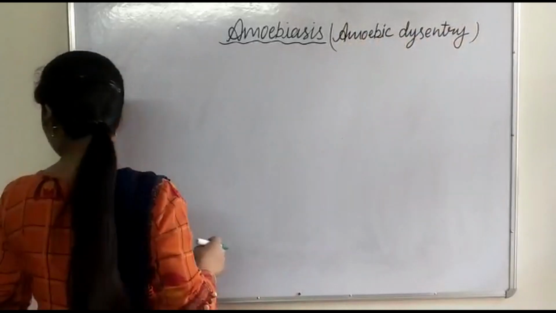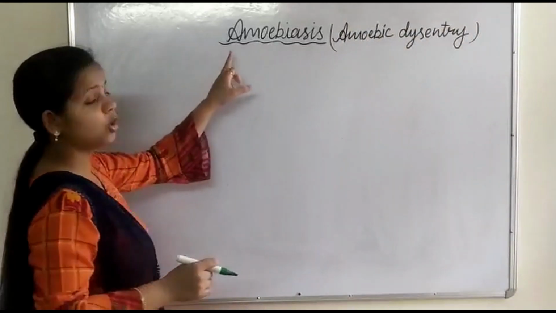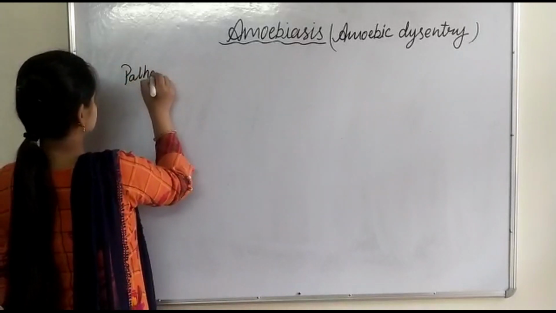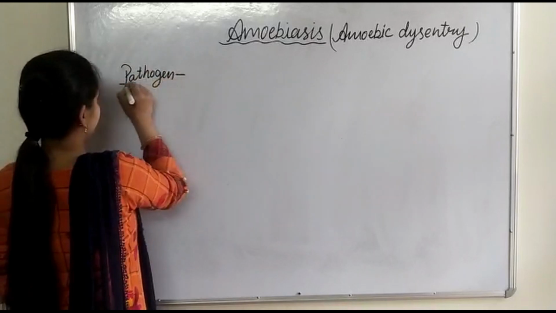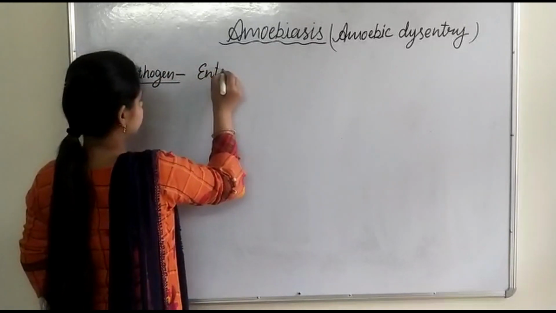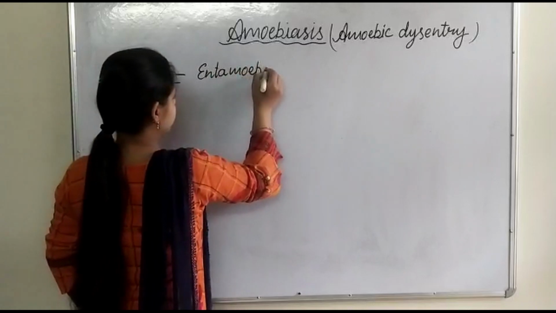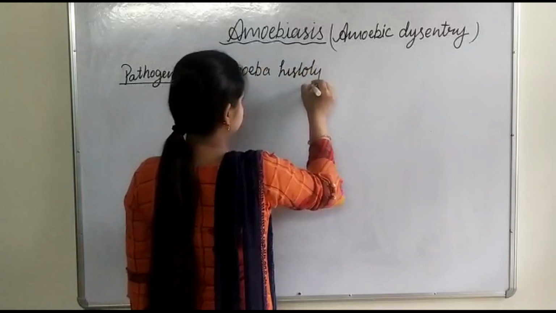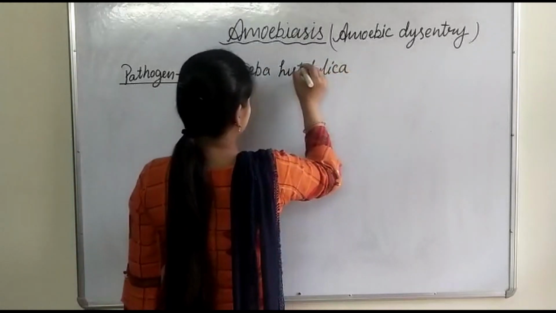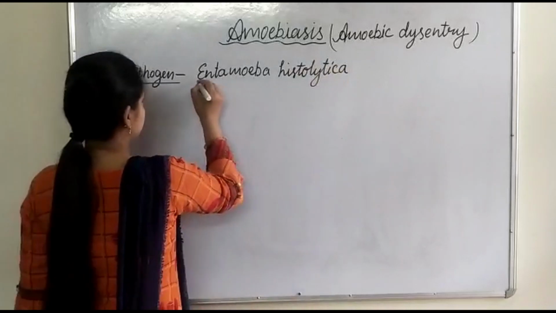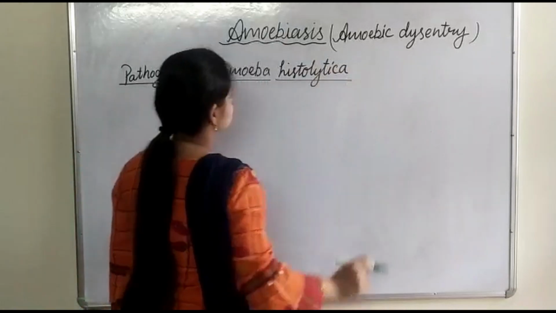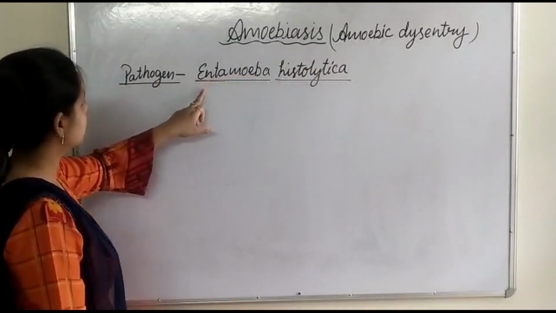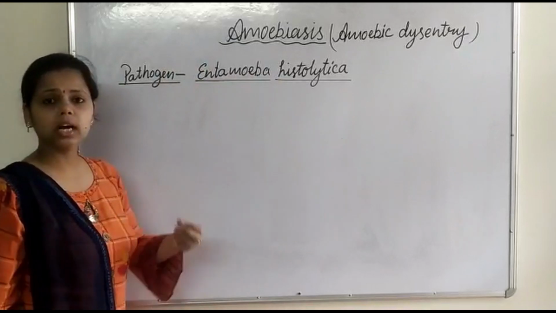It is a protozoan disease caused by a protozoan parasite, and the name of the parasite is Entamoeba histolytica. Entamoeba histolytica is the pathogen of this disease, and it is a protozoa.